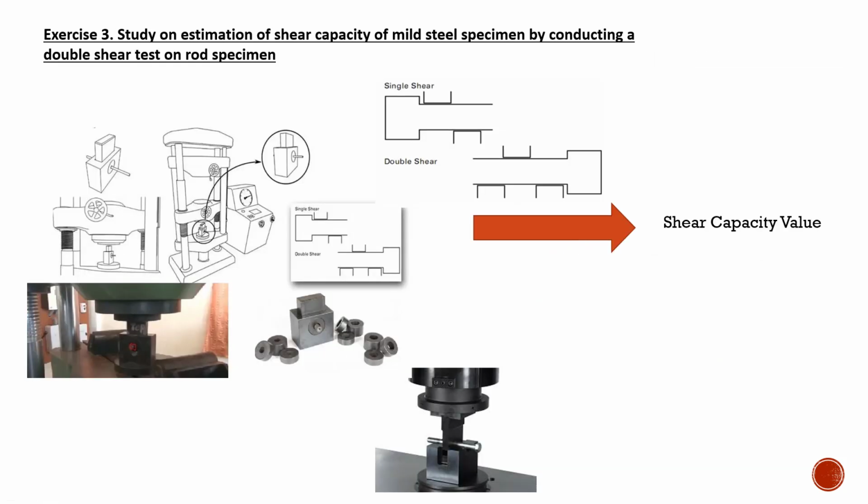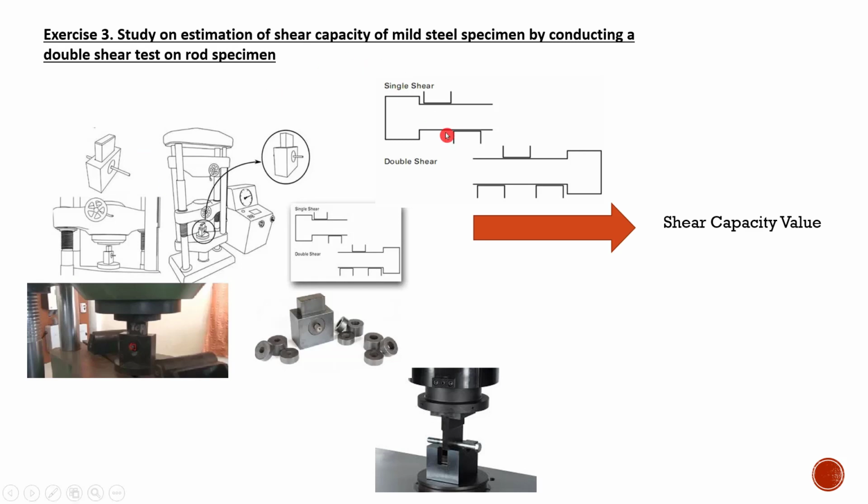In the third experiment, it is on the estimation of shear capacity of mild steel specimen by conducting a double shear test on the rod specimen. So you know the difference between the bending force as well as the shear force. So there will be a testing apparatus. This will be a different type available in our lab.